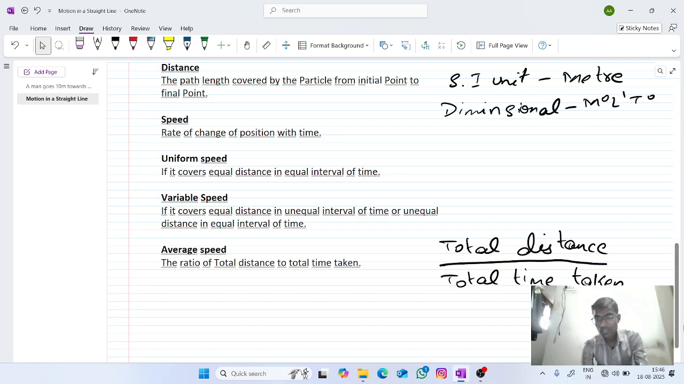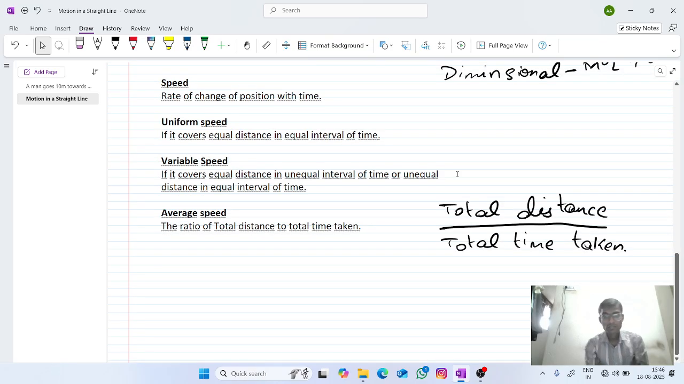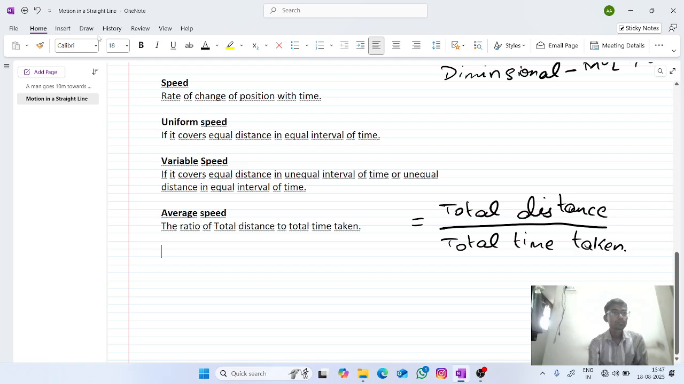So this is the average speed. Next we will see instantaneous speed. So what do you mean by instantaneous speed again?